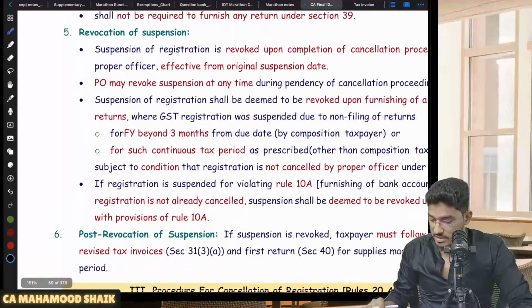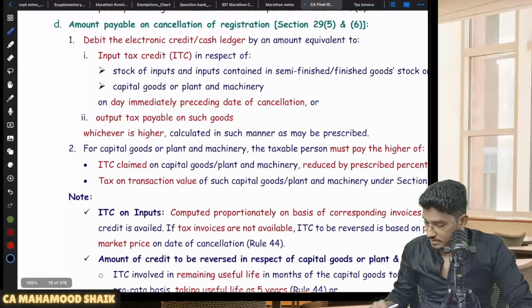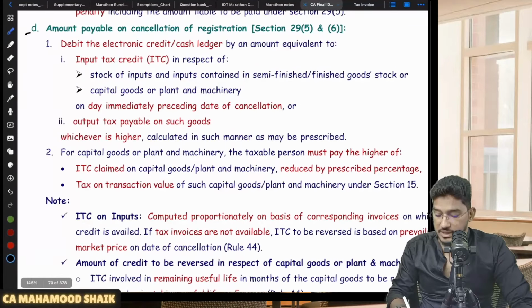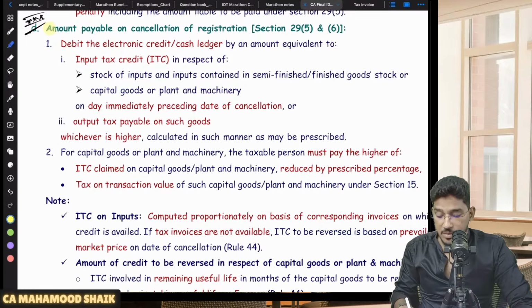Now after that, what I will tell you is, right, the amount payable on cancellation of registration. This is important. In case the registration is getting cancelled either voluntarily or on suo moto basis by the proper officer, you will be liable to pay some amount. So what will be that amount payable on cancellation of registration? They say that in case your registration is getting cancelled, debit the electronic credit or cash ledger by an amount equal to the ITC in respect of stock of inputs and inputs contained in semi-finished goods or finished goods stock on the day immediately preceding the date of cancellation.